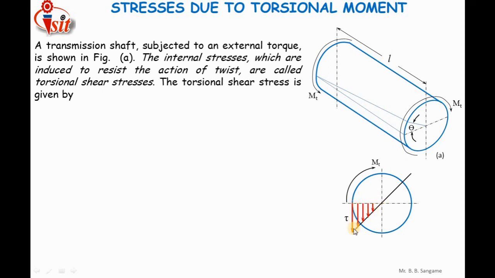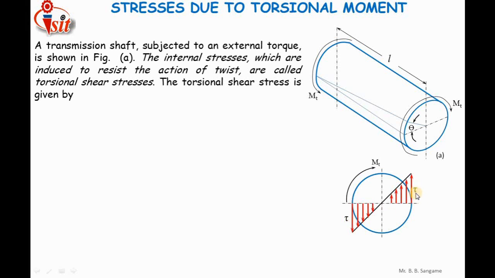The stress is increasing when you go from the center of the shaft towards the circumference. At the center, that is at the axis of the shaft, the stress is minimum. Similarly, in the upper portion of the shaft, the stress pattern will be like this, which is going to resist the twisting moment, the torsional moment. Again, the torsional shear stress is maximum at the circumference and decreases towards the center of the shaft.